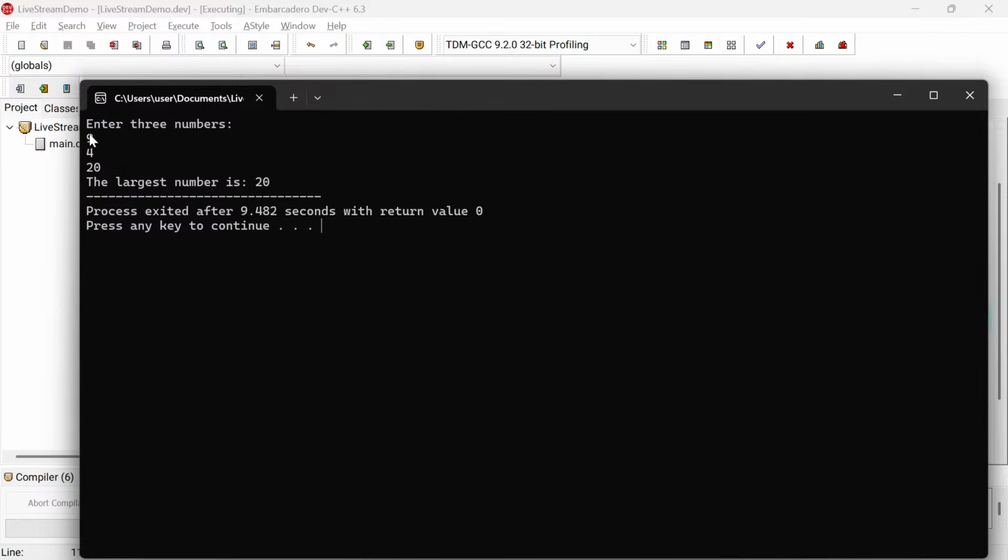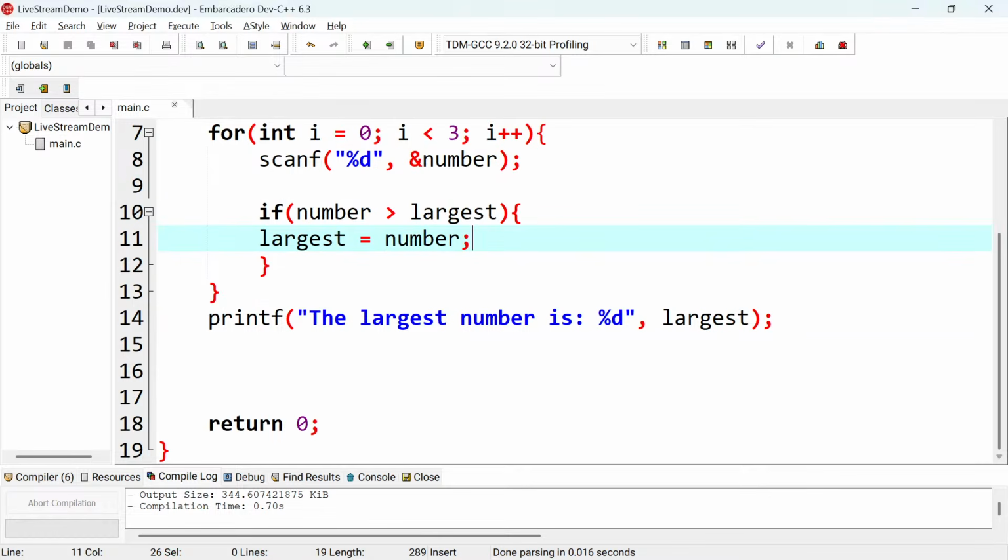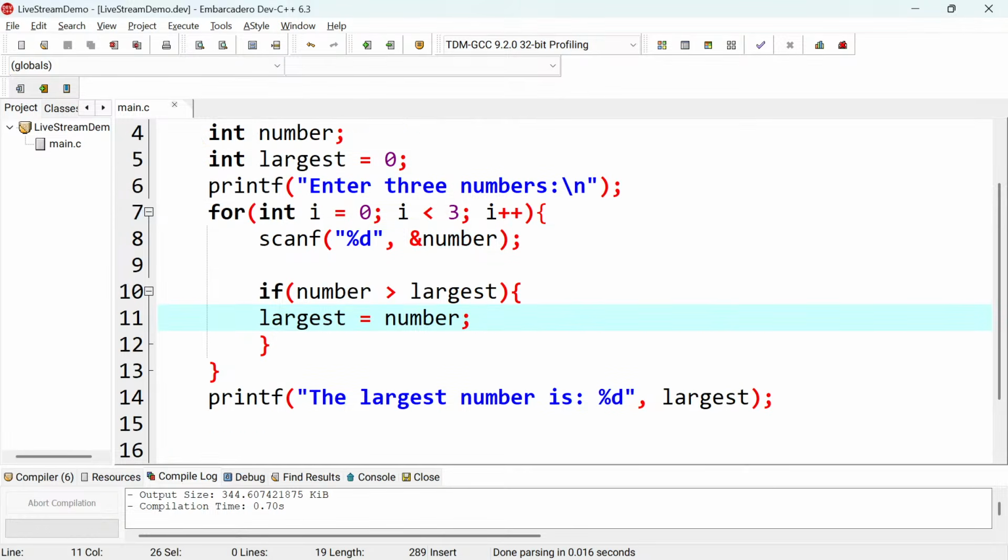Yes, so we take 9 as the largest, and then the next thing you put 4, then we say is 4 greater than 9? No, so we just have 9 as the largest. And then when you put 20, we compare, is the number that you've put greater than 9? Yes, so we take 20 as the largest number. So that's how you can do that, using loops, right? So you chose to use a for loop, but you can go with a while loop again.